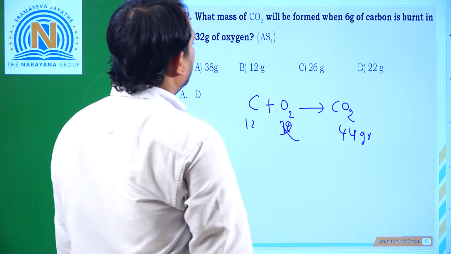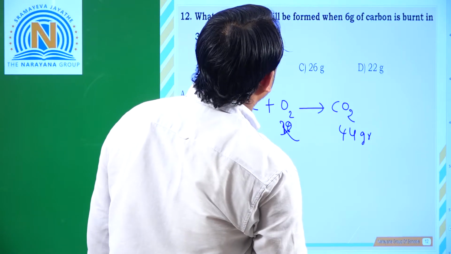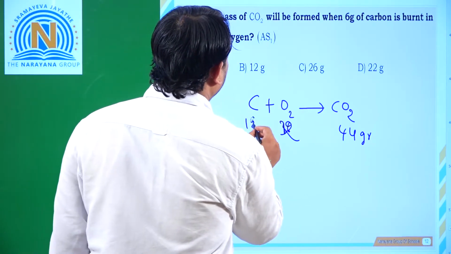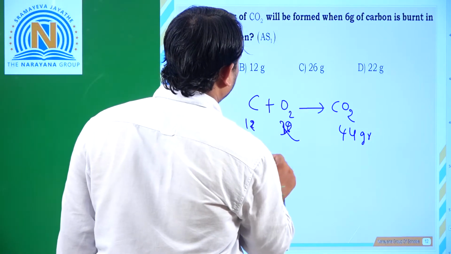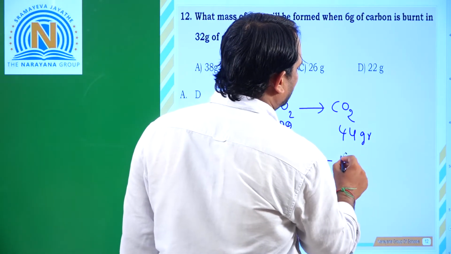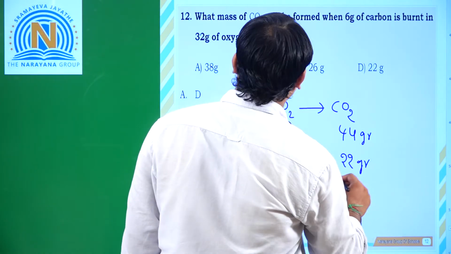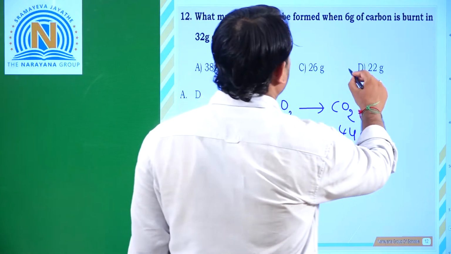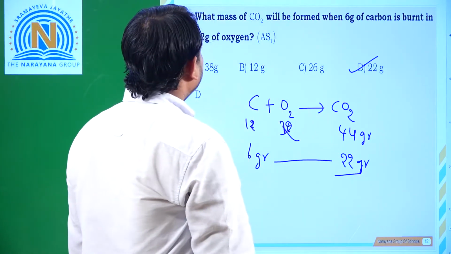So when I decrease to 6 grams, it will be reduced to half. That means that is 22 grams. So which option is correct? Option D is correct.